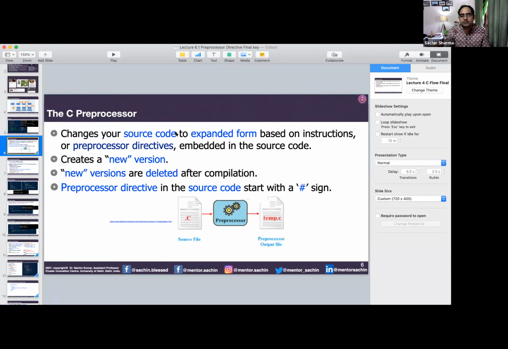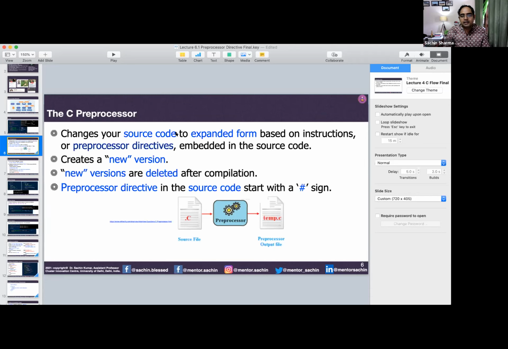So your code becomes your source code plus the code of the stdio.h header file. That becomes the new version of your file, and the new versions are deleted after the compilation. So your source code alone does not go to compilation; your source code plus the other things which you have included go to the compilation phase.